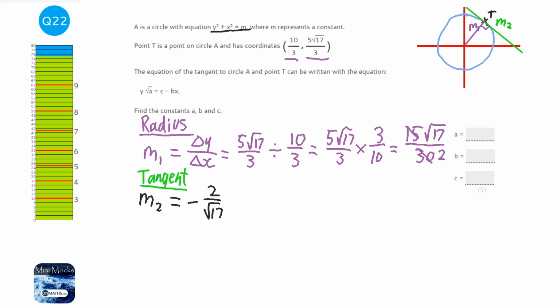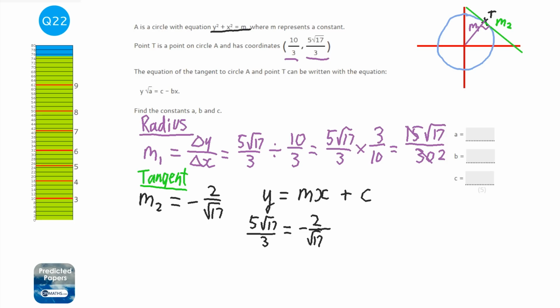So we're going to do y equals mx plus c. Now we know a y coordinate, which will be 5 root 17 over 3, because that's both on the radius and the tangent. We know what the m is, which will be minus 2 over root 17, and that's going to be times by the x. So put the x up there, plus c.